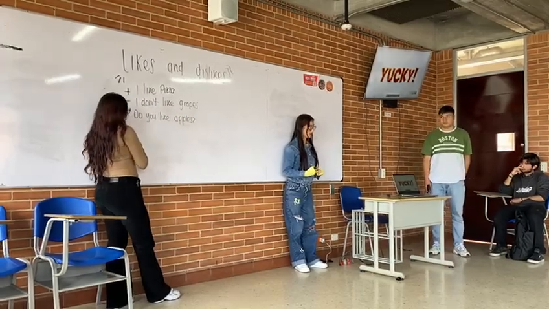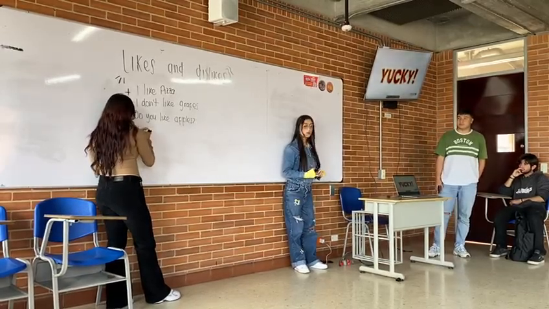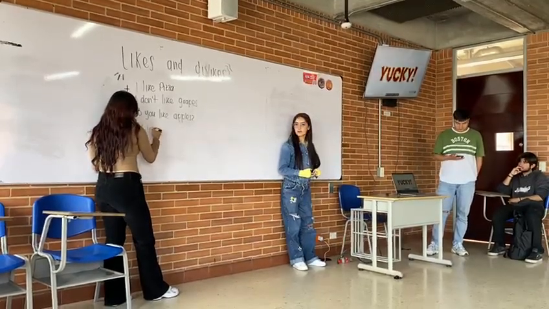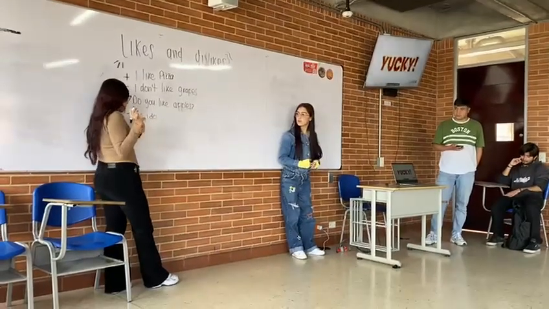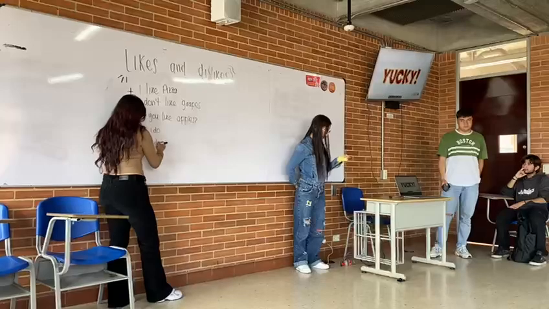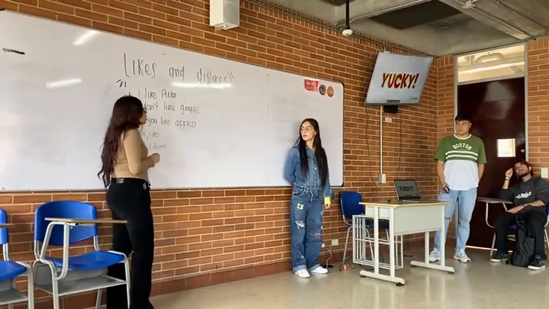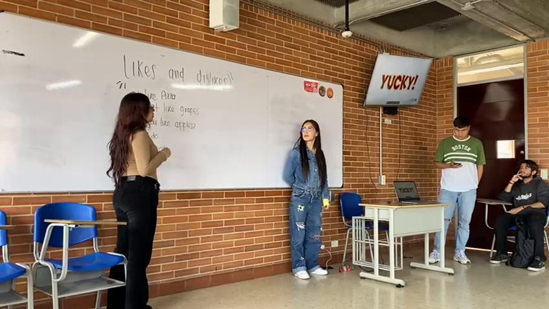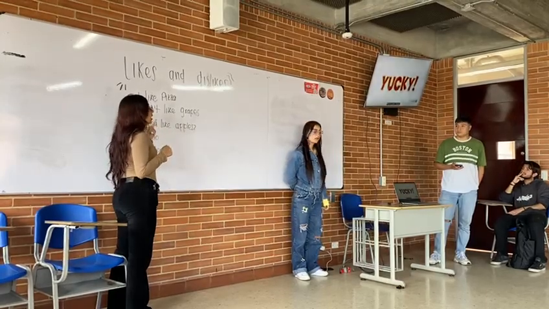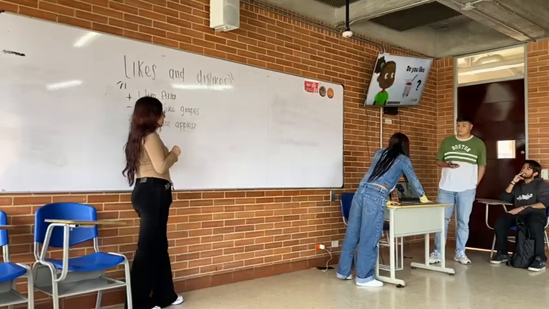And to answer, you can say, yes, I do, yes, I like, or no, I don't, when you don't enjoy. So, the idea is that you listen in the video and repeat the questions and the answers.